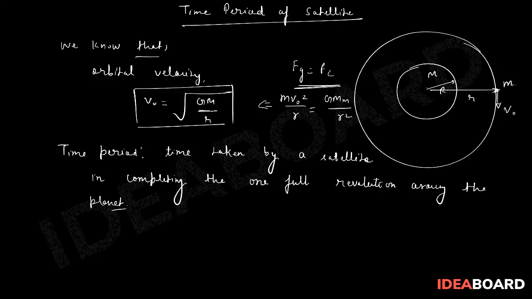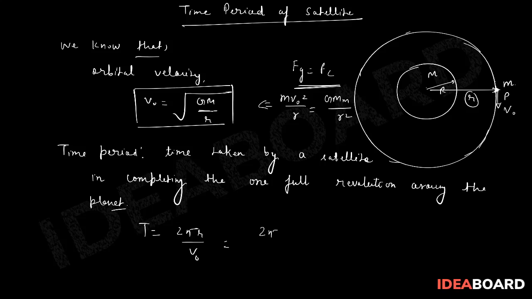That means time period will be equal to 2 pi r by v0, because suppose there is a satellite at point P, then it will complete one full circle. It will come back to this point, radius is r, so the total length will be 2 pi r and velocity is v0. So 2 pi r by v0.